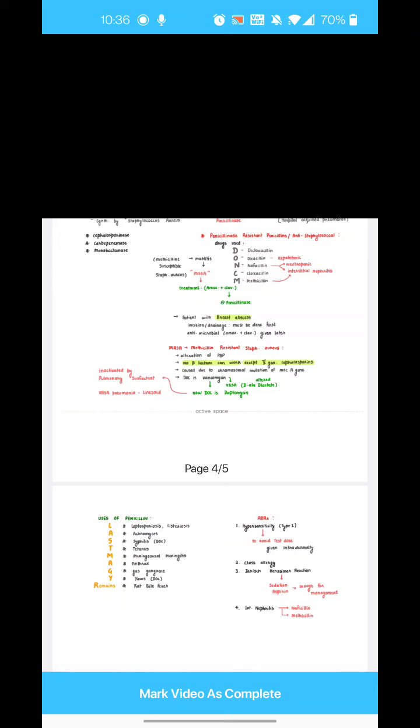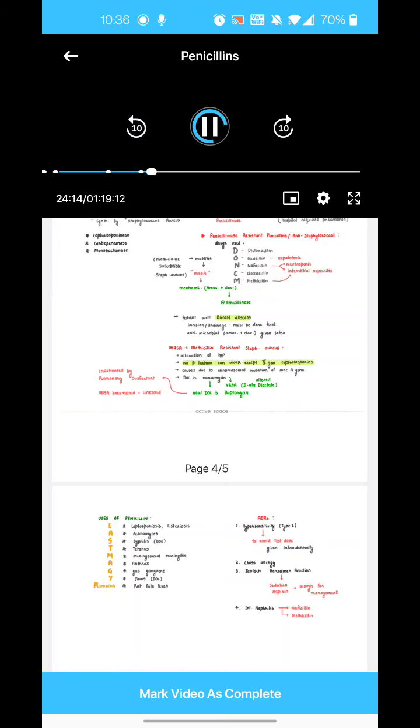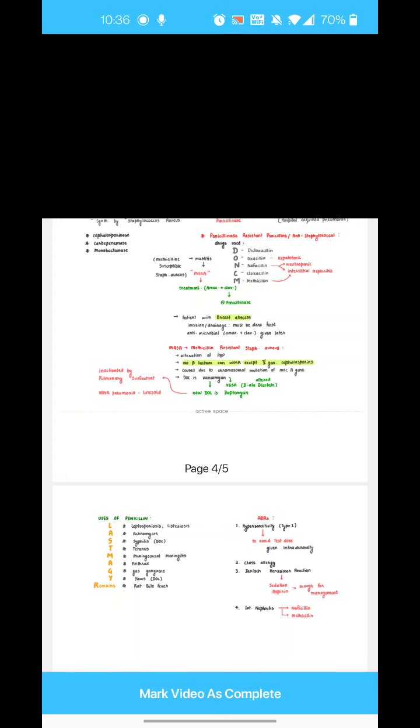Now we discuss the first antibacterial, and we call it an antibiotic, and that is the penicillins. To understand penicillins, first and foremost, you should understand what are beta lactams.